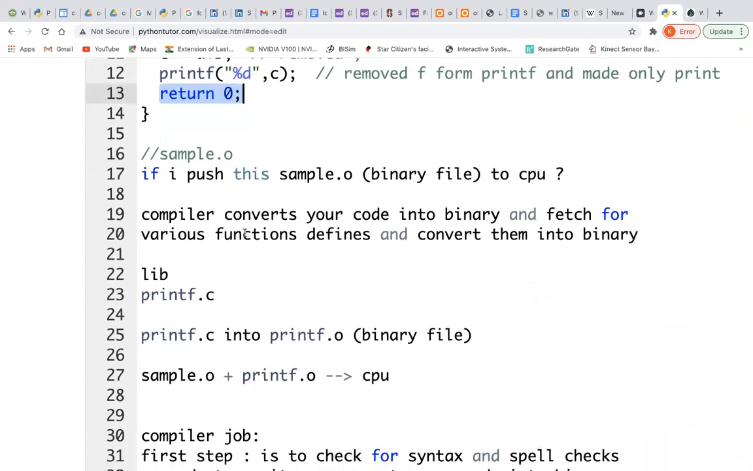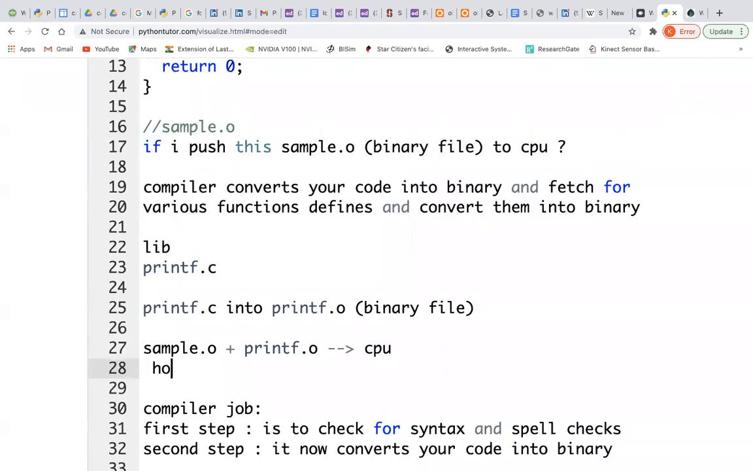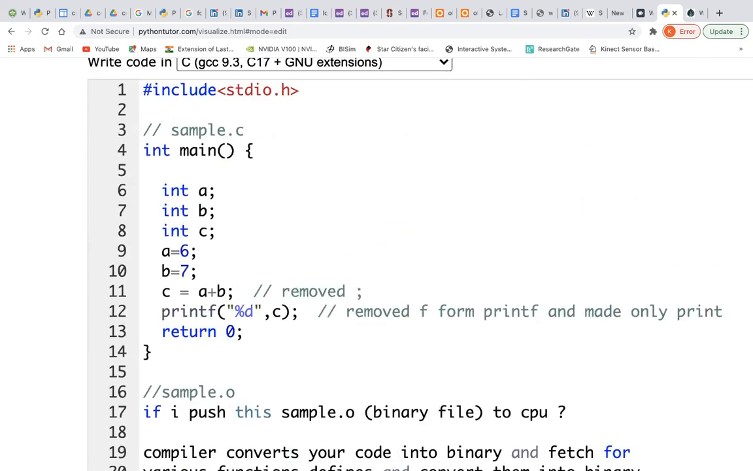So I think now you understand. Now tell me, how many lines of code will be executed by the CPU in this scenario? Can you tell me now?